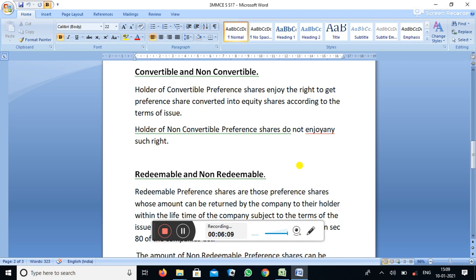It cannot be converted into any other form. So holders of non-convertible preference shares do not enjoy any such right of conversion.